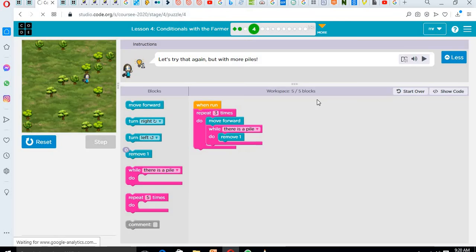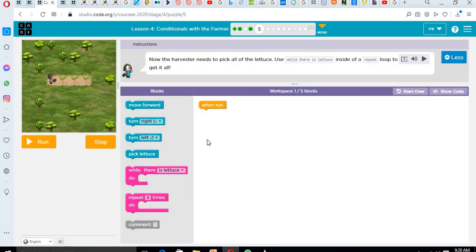Let's click on continue. This one says, now the harvester needs to pick all the lettuce. Use while there's a lettuce instead of the repeat loop to get all. So it is almost the same thing we did the first time. First of all, click on the repeat block, change it to how many lettuce are we getting? 3.